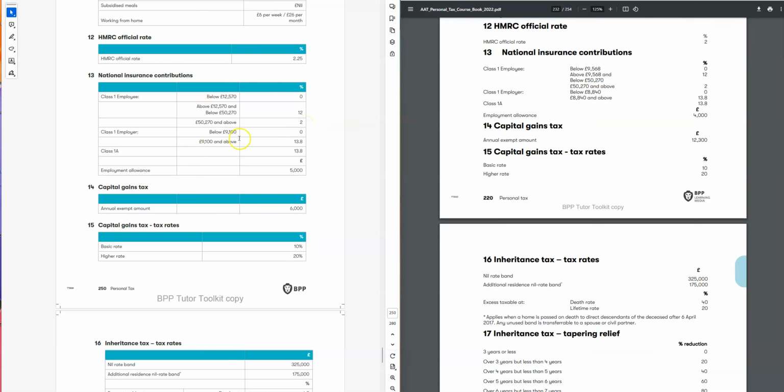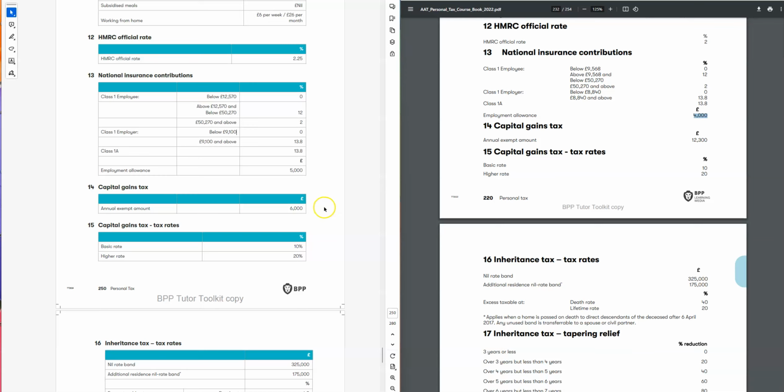The employer's class 1 NI, before it was 8840, now it is 9100. So that's a little bit good for the employer. Then more than that, 13.8 still remains 13.8. Employment allowance, before it was 4,000, now it is 5,000.